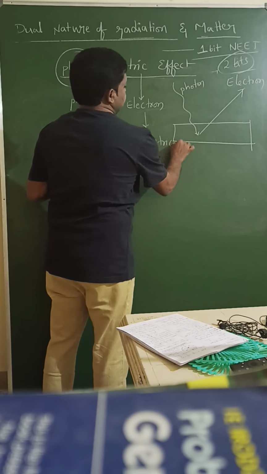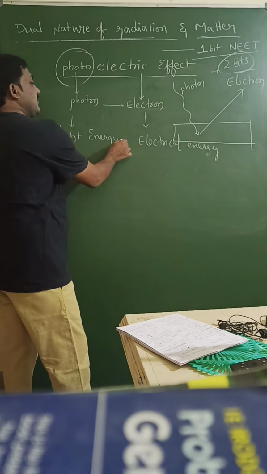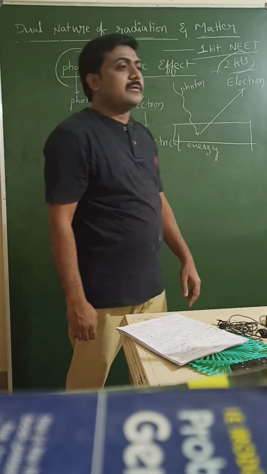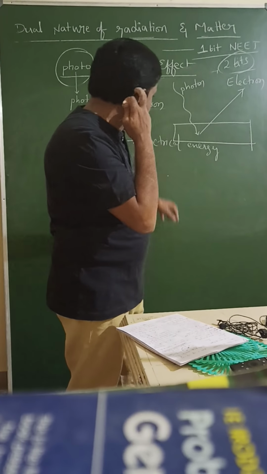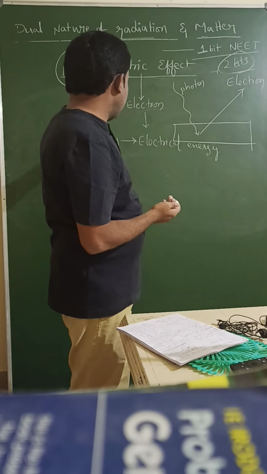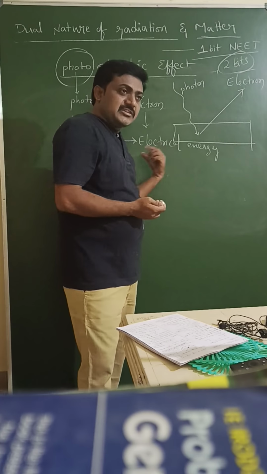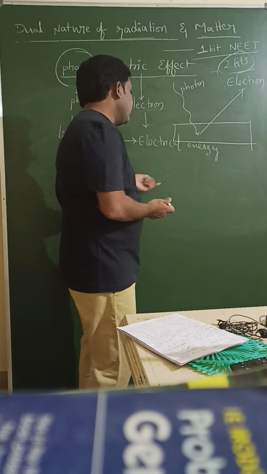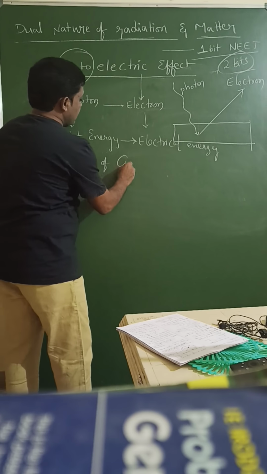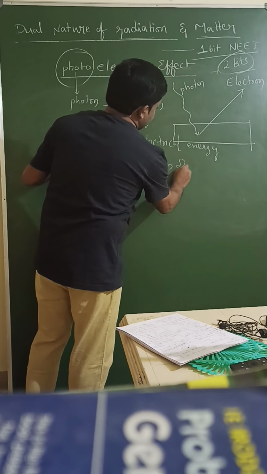Electrical energy. So in this process, light energy is converted into electrical energy. When energy changes from one form to another form, it is not destroyed, not created, just converted. So it obeys the law of conservation of energy.